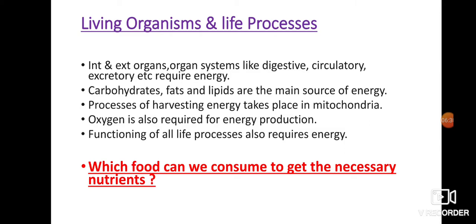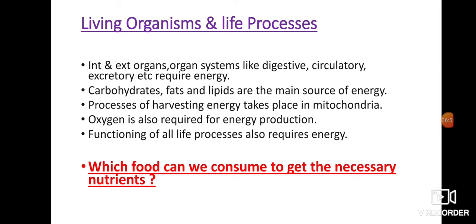Now plants are autotrophic. They synthesize their own food by photosynthesis. After utilizing some for their own needs, the remaining food is stored in fruits, roots, stem tubers, leaves, etc. Plant matter is consumed by animals, thus taking the nutrients from them. So basically we see the nutrients required for producing energy are carbohydrates, proteins, and fats.